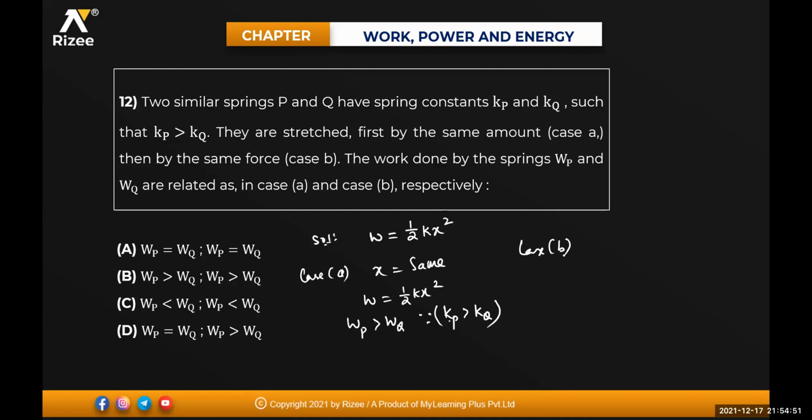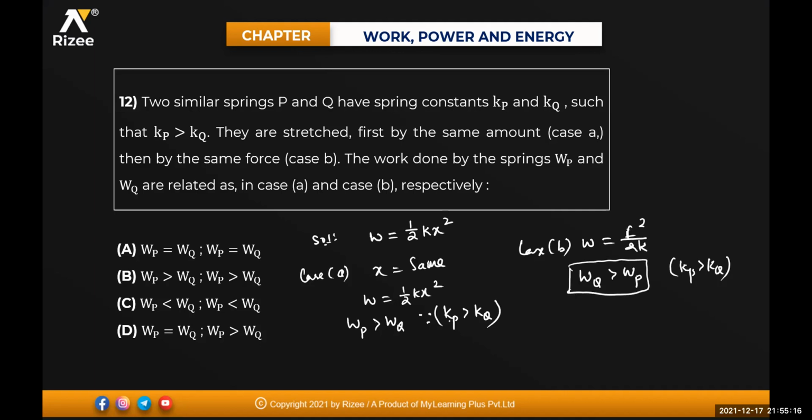Now in case number 2, the work done by the spring, if they are stretched first by the same amount and then by the same force. Write the work done in terms of force, beta. W is equal to F square divided by 2 into K. So work done by Q will be greater than the work done by P. Same reason again, because Kp is greater than Kq. Inversely proportional. That is the reason.